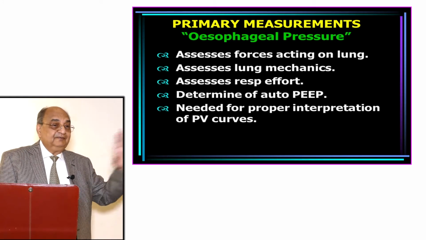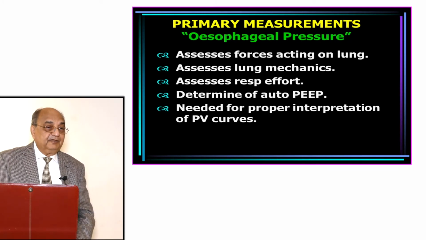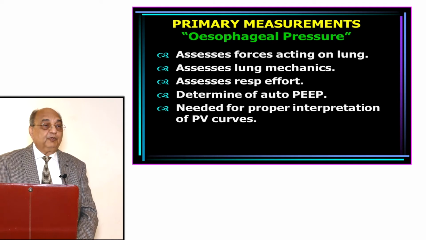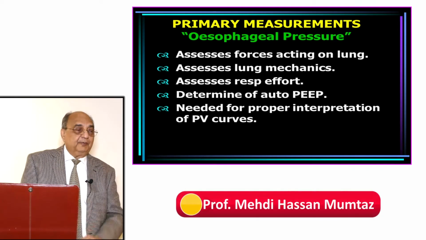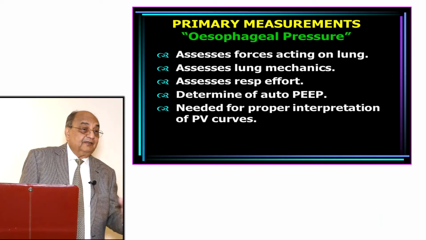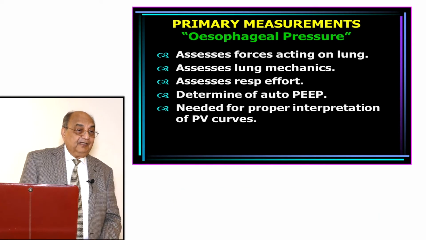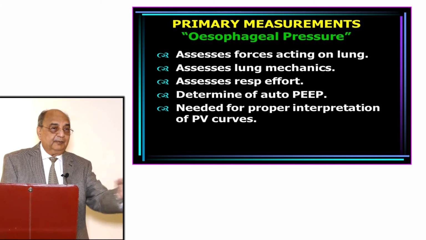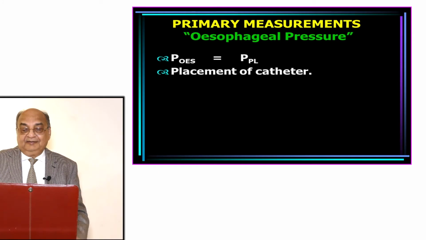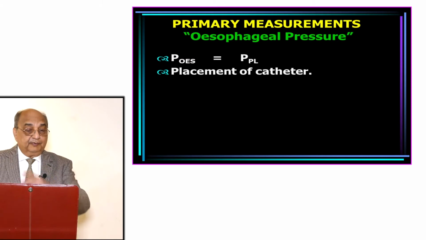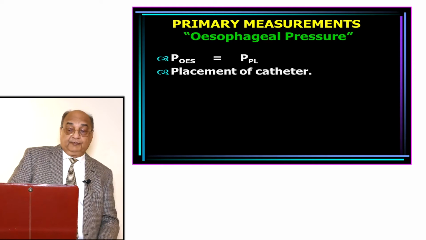Airway pressure, plateau pressure, interpleural pressure, then esophageal pressure, which one is greater than which, right? So that's the big list. I had told you 8-10 pressures, so keep them in mind. Now esophageal pressure is equal to pleural pressure. So placement of the catheter is in the lower third of the esophagus.